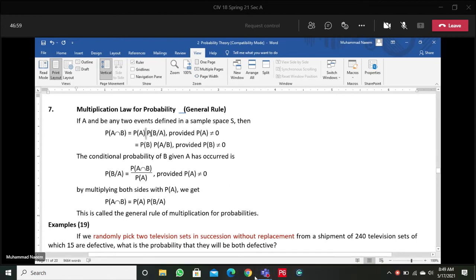But always conditional. This is our general case.